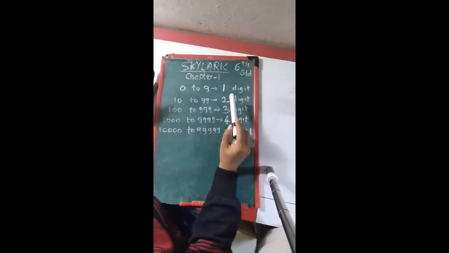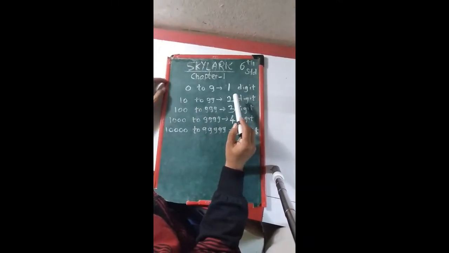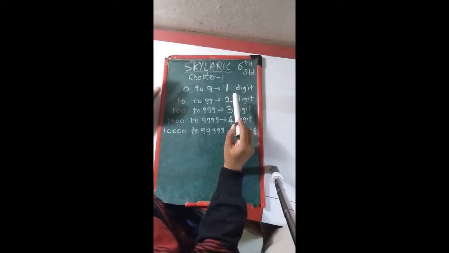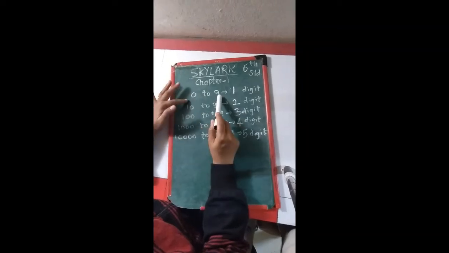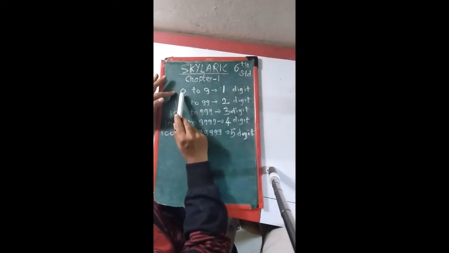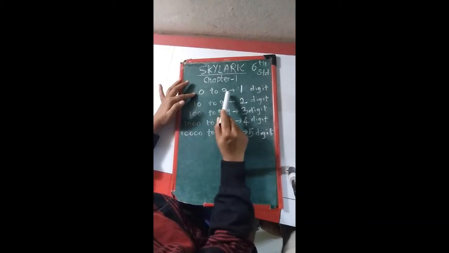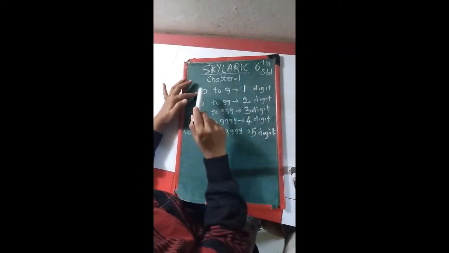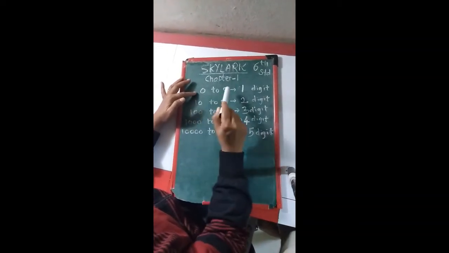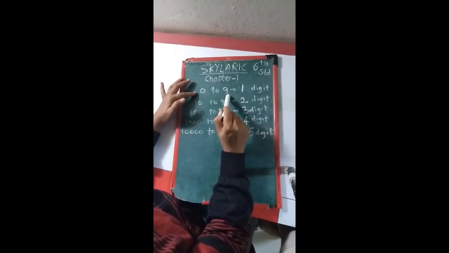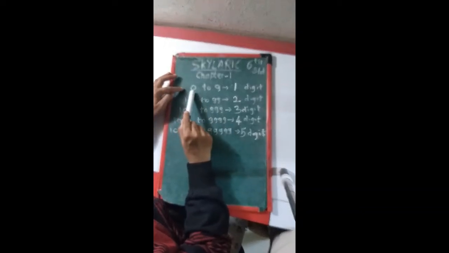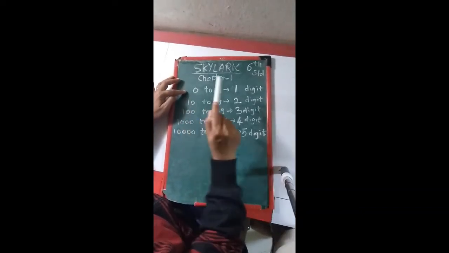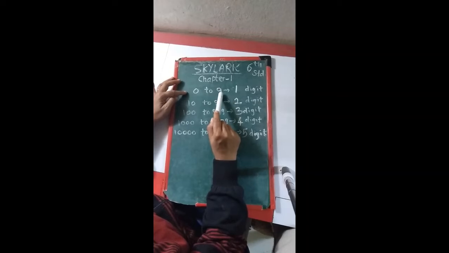Okay, in this chapter I just want to add one thing, that whenever we study one digit numbers from 0 to 9, we already know that one digit number starts from 0 and it ends with 9. So the opening number will be the smallest number and the ending number will always be the biggest number. So these are the one digit numbers. Here the smallest one digit number is always 0 and 9 is always the biggest number of one digit.